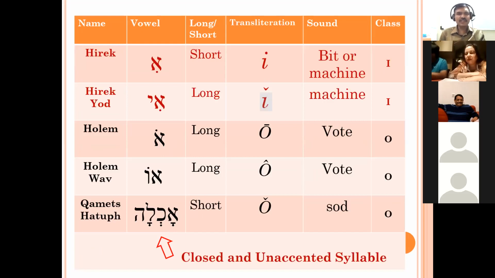Then we have seen the I class vowel, that is Hireq. Hireq, I in bit or in machine. Then Hireq Yod, it is a long vowel. It is long I in machine. Then we have seen Holem. It is an O class vowel. It is a long vowel, O in oat. Then Holem Waw, we have seen it is also a long vowel, O in oat.